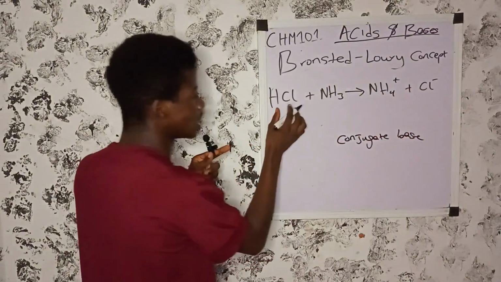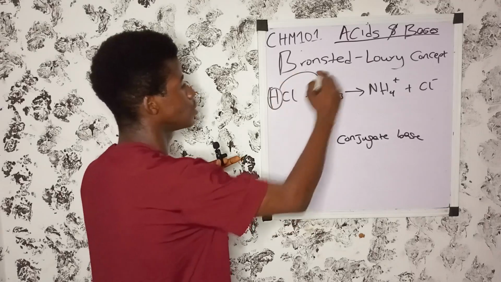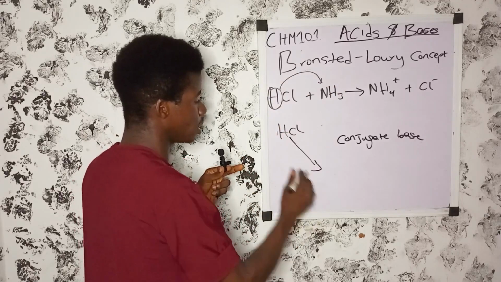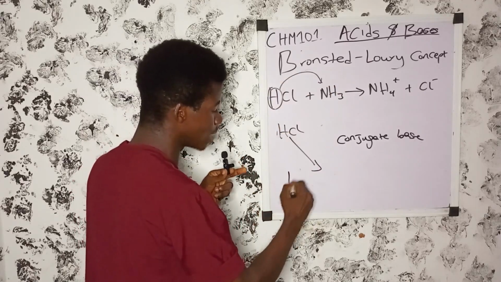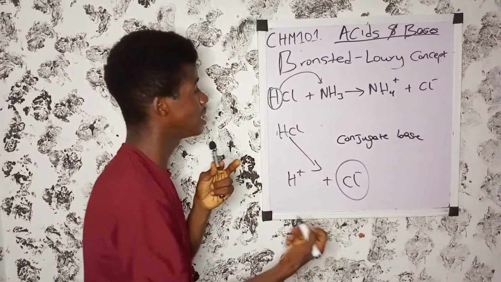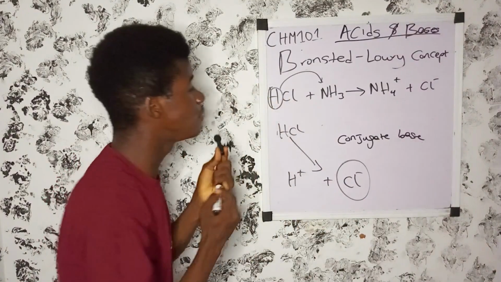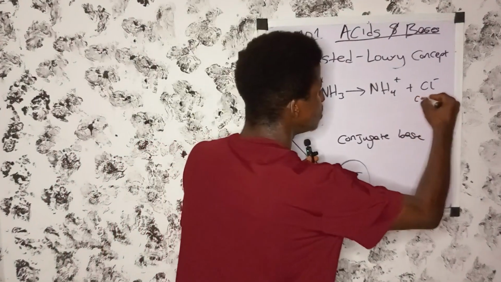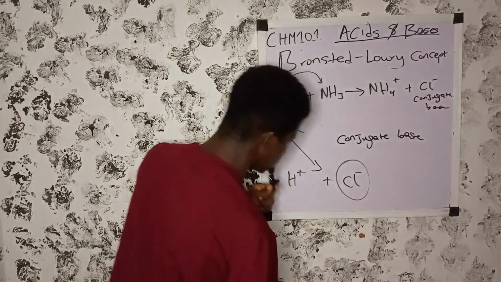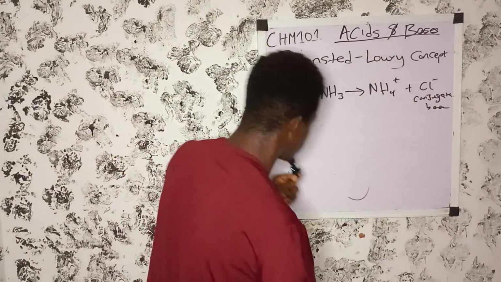Okay, in this reaction, this is an acid. When an acid donates what? A proton. If hydrochloric acid loses the hydrogen ion, you'll be left with what? A chloride ion. Yes. Now, when an acid donates a proton, it forms a conjugate base. It forms a what? A conjugate base. Okay? Yes. When an acid donates a proton, it forms a conjugate base.